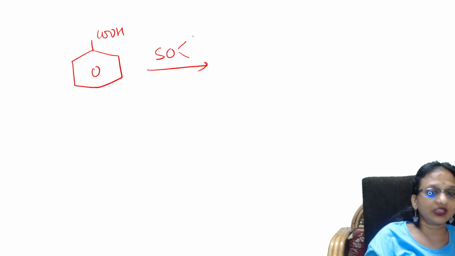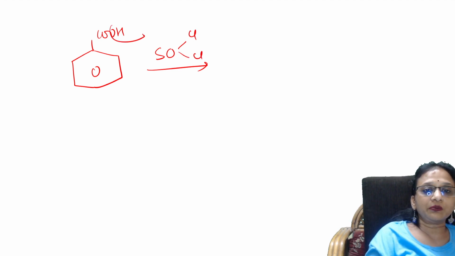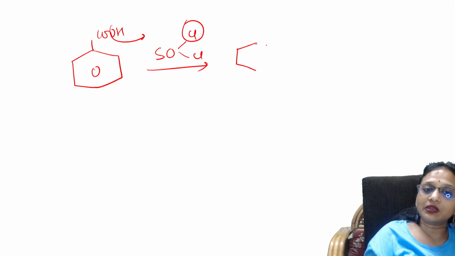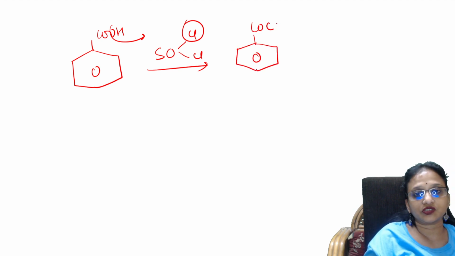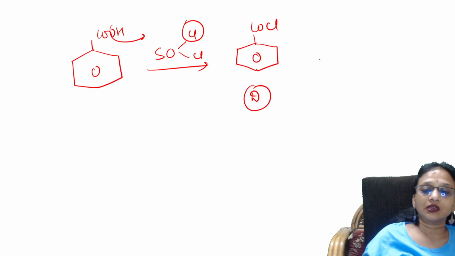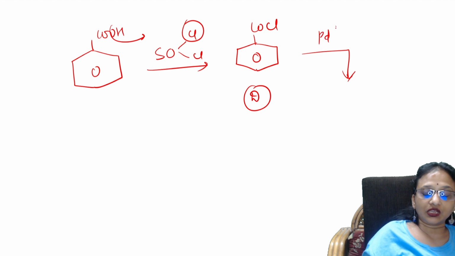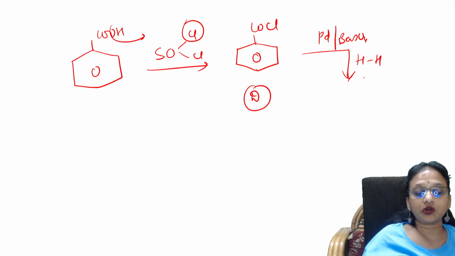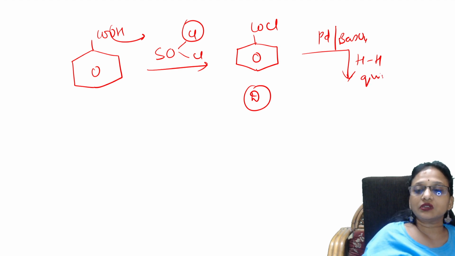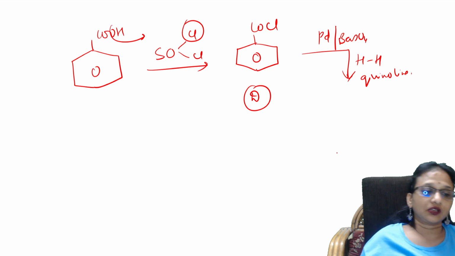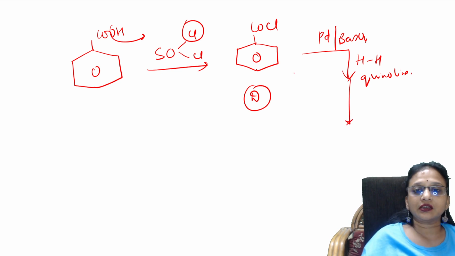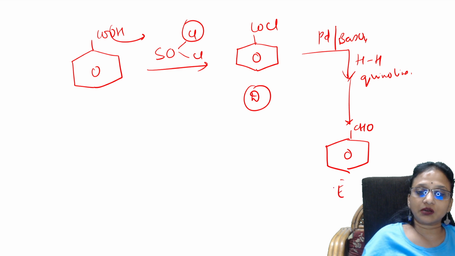the same thing which we used earlier. Again, what am I doing? I'm replacing OH with chlorine, so I'll be getting a compound which is benzoyl chloride. This is D. Now what did I do? I've treated this with palladium, barium sulfate, and that is nothing but Rosenmund reduction, and you're poisoning it with quinoline. Quinoline is used to poison the catalyst so that the reaction stops there. What will I get? Benzoyl chloride will get converted to benzaldehyde. It is benzaldehyde. This is compound E.